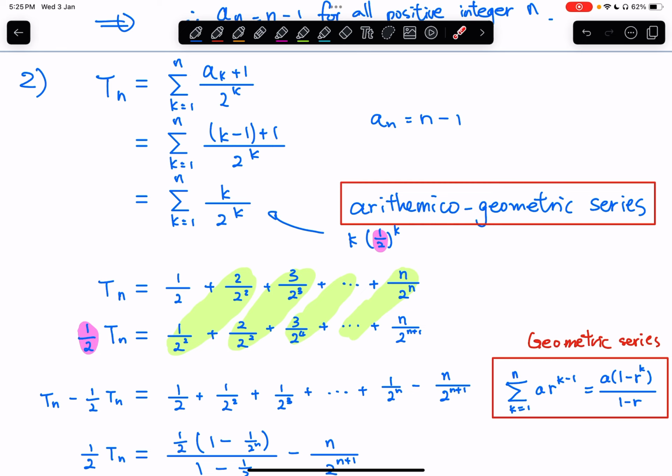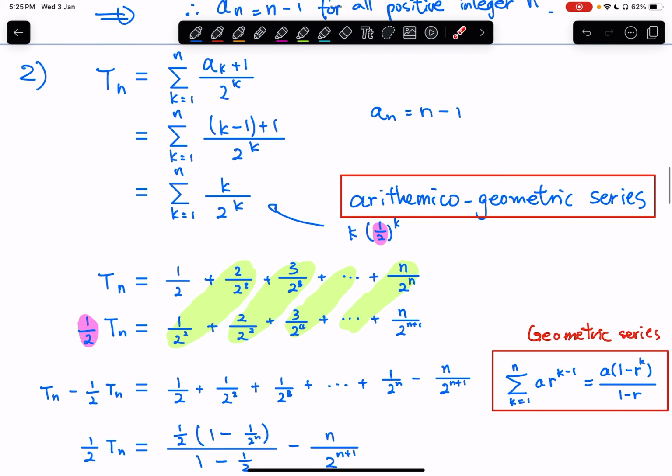So now I can do substitution and then do simplification. So at the end, I will get this expression here. And then here actually is the most difficult part. To be honest, at the beginning, I have no idea what kind of series it is, because although it has k above, it looks like it's an arithmetic series, but it's not indeed because it also has other things at the bottom. And then this thing actually looks like the geometric series. So it's neither an arithmetic series nor a geometric series.